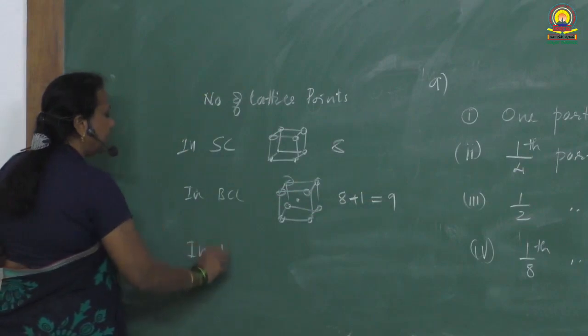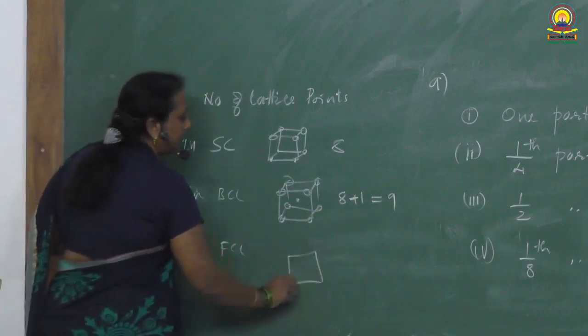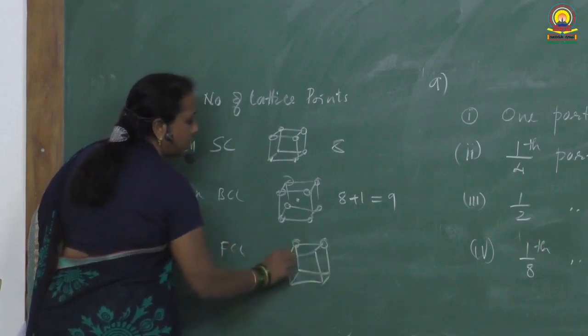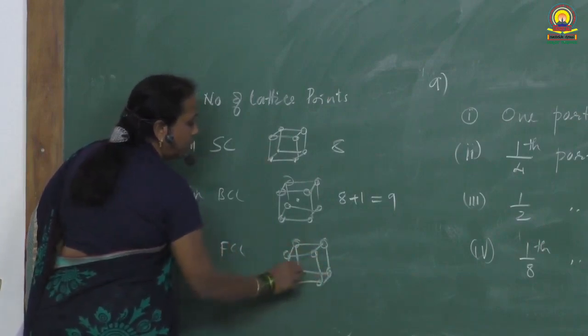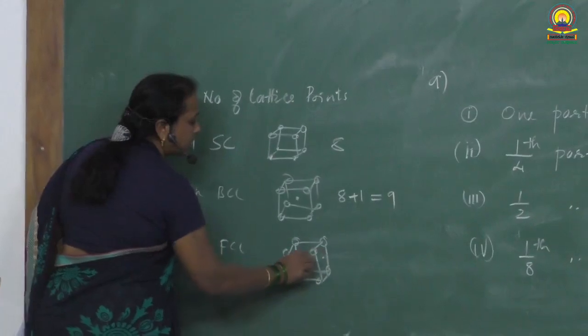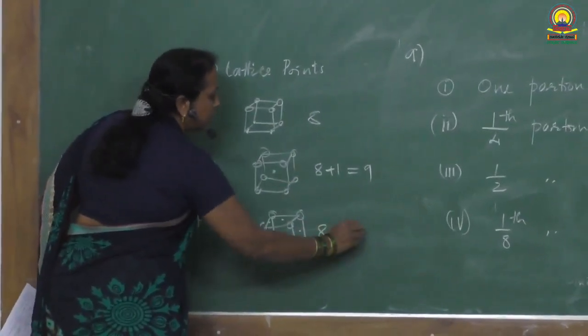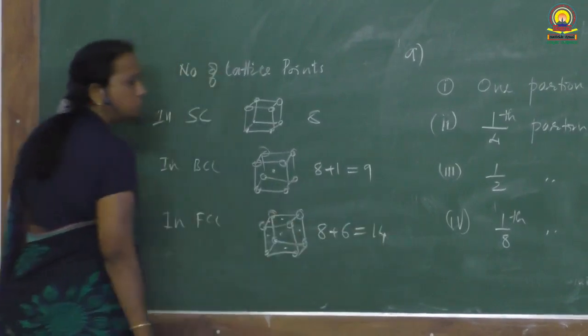In FCC, where are the lattice points? At the corners and at the center of the faces. So how many faces are there? 6 faces, 8 corners, 14 lattice points.